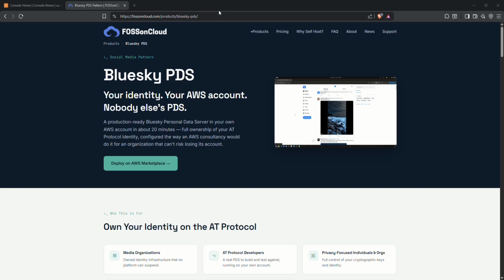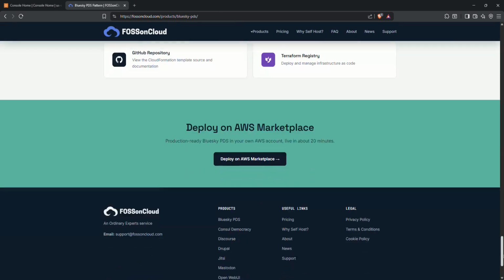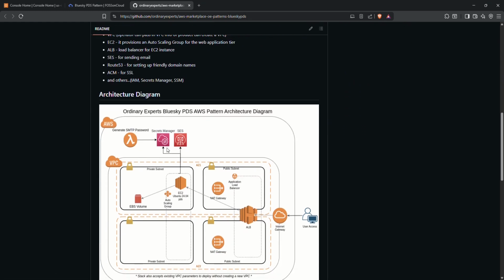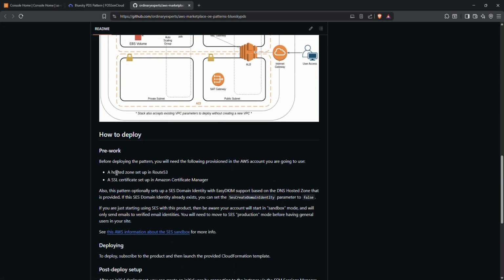From the FOSSonCloud website, you can access the GitHub at the bottom of the website. This will show you exactly what is being deployed and how, as well as the basics of how to deploy, which I will be showing you in this video as well.